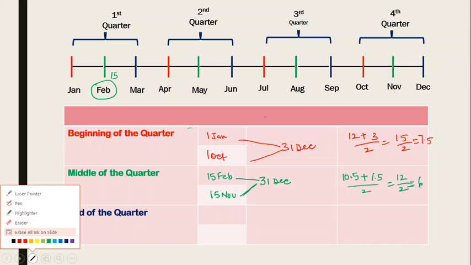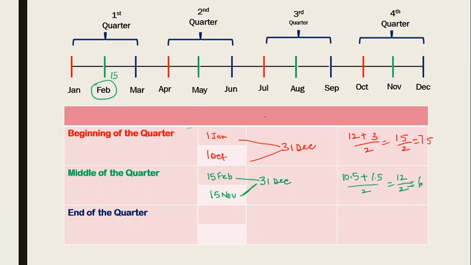Coming to the next one, that is end of each quarter. So end of the quarter here means this is one quarter, end is March. They're talking about the end date only, so it is 31st of March. And the last quarter is December, and again the last date, 31st of December. Are you getting my point? Why am I not considering these ones?